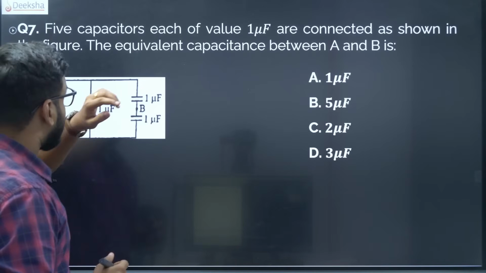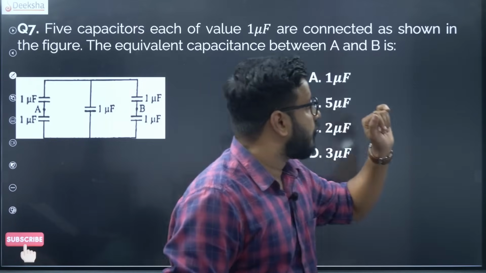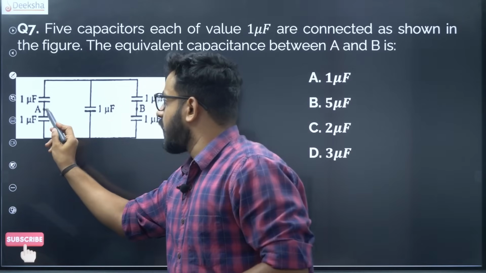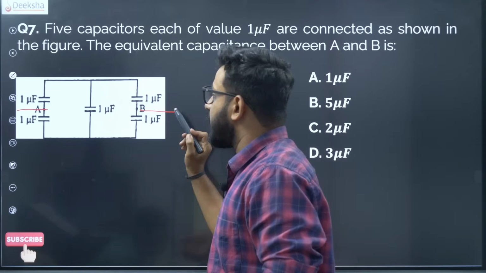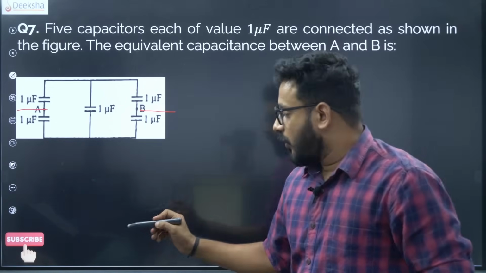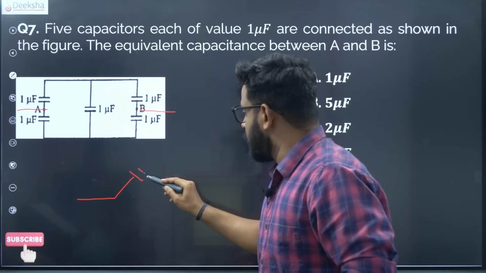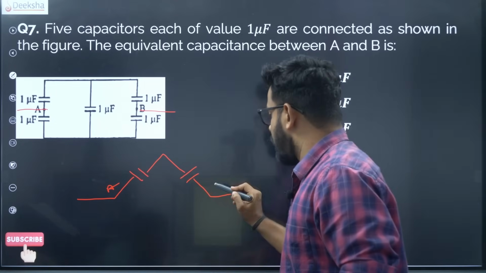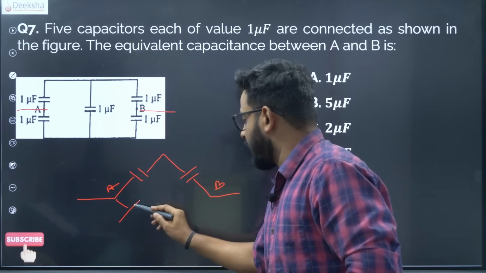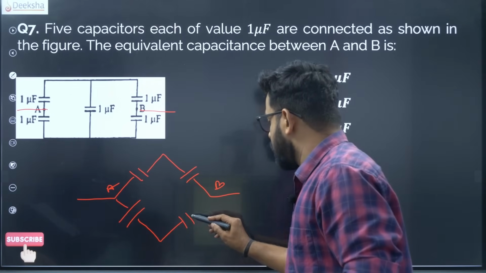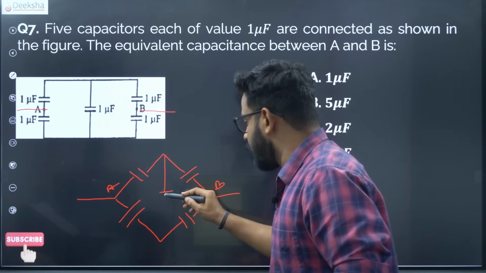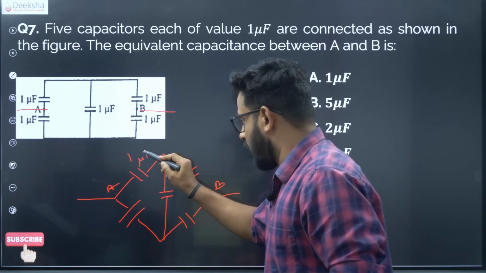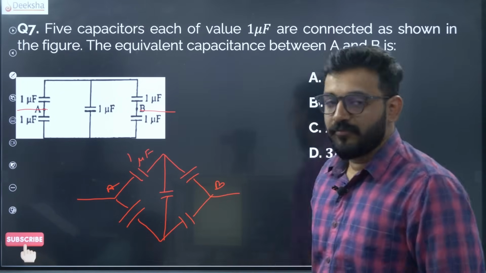Next question: 5 capacitors of value 1 microfarad are connected as shown in the figure. So it's a figure-based question. You have to find the effective capacitance between A and B. Let me redraw it so all of you would understand. You have a capacitor like this, this is A, this is point B, another capacitor like this, and in between you have a 5th capacitor. All are 1 microfarad, the same everywhere.